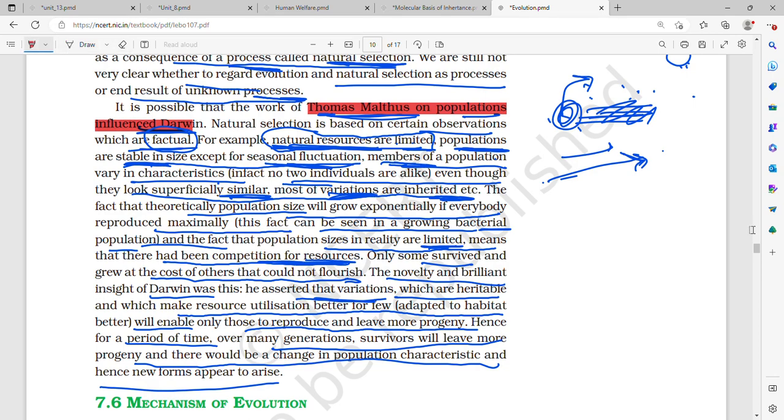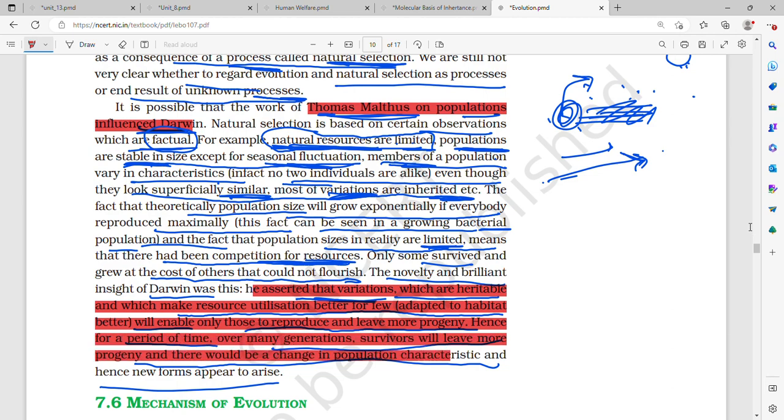He asserted that variations which are heritable and which make resource utilization better for a few, which have adapted to the habitat better, will enable only those to reproduce and leave more progeny. Hence, over a period of time, over many generations, survivors will leave more progeny, and there would be a change in population characteristic, and hence new forms will appear to rise.